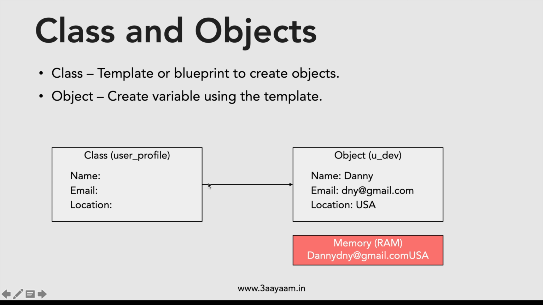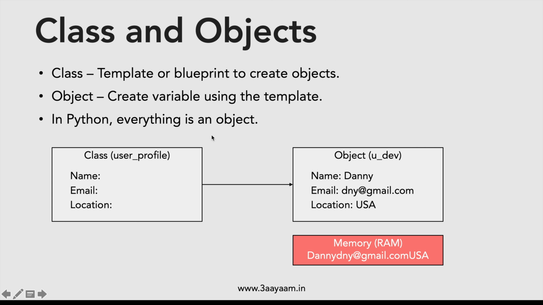So a class does not have any presence in memory. While executing, the physical presence is only available for the objects, because objects are created in memory. So that's what class and object is. Now the question is, why am I talking about class and object in the beginning of Python basics? Because in Python everything is an object. We'll see that when we discuss data types, which are also objects. Everything is an object in Python, so that's why you should know what a class is and what an object is.